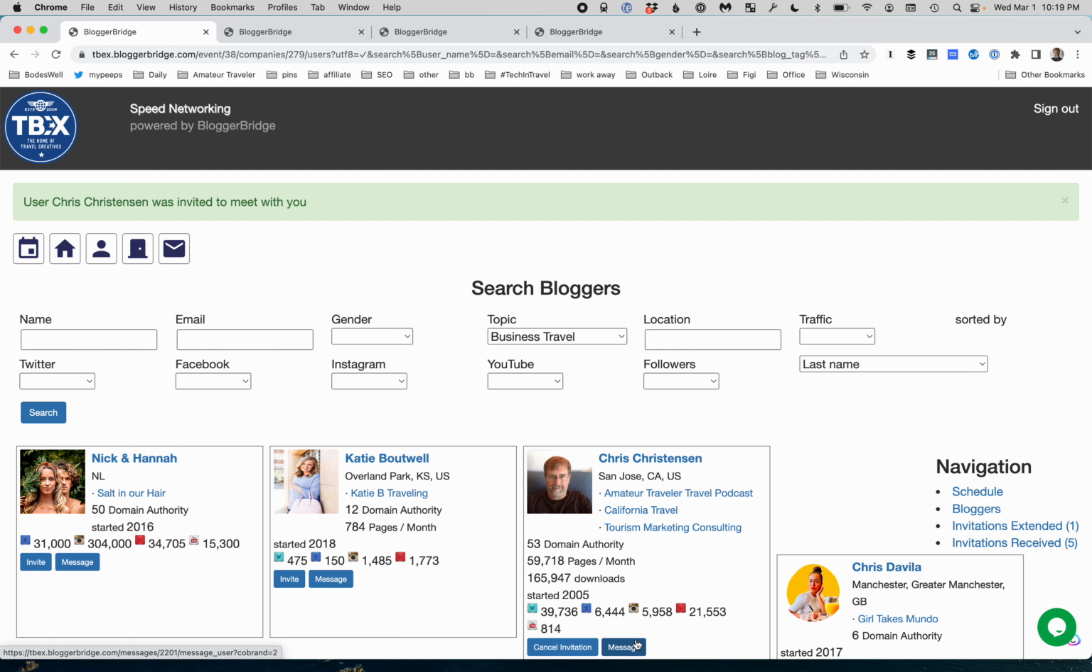There are other functionalities of BloggerBridge that it does the rest of the year, but that's the functionality here for TBEX speed networking. Again, use the credentials you get, log in, make sure you have this calendar icon. If you don't have it, contact TBEX and make sure you're at tbex.bloggerbridge.com.